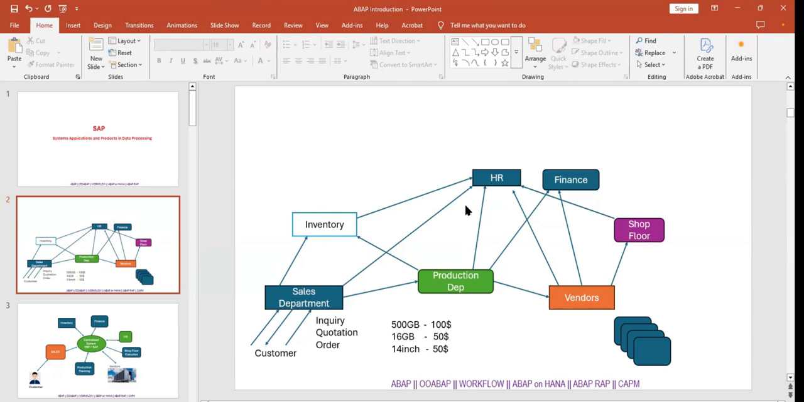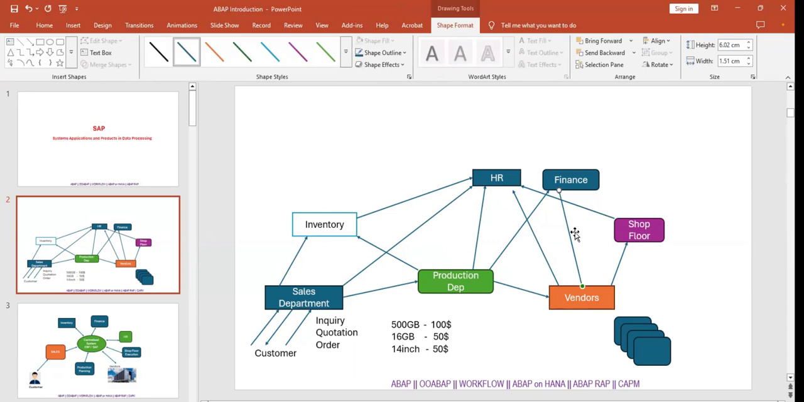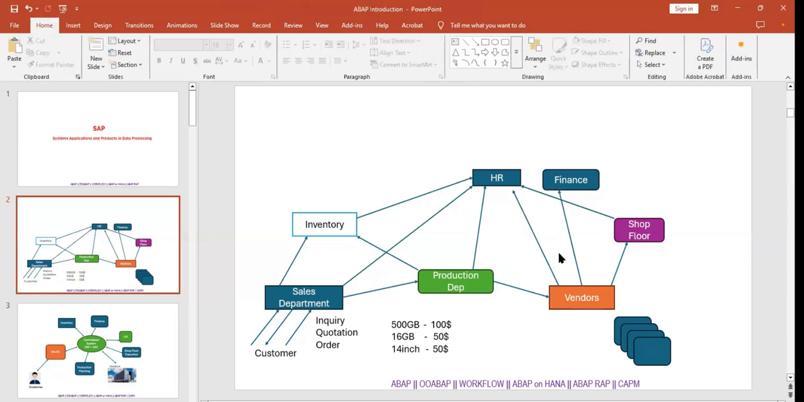In this scenario, you can see what happens if any process breaks somewhere. Say the production department orders items from vendors and forgets to inform the finance department. At that time, vendors will send the invoice to the finance department, and they will not clear that invoice, right? They will keep it on hold. If it is kept on hold, then what is the impact on the company?